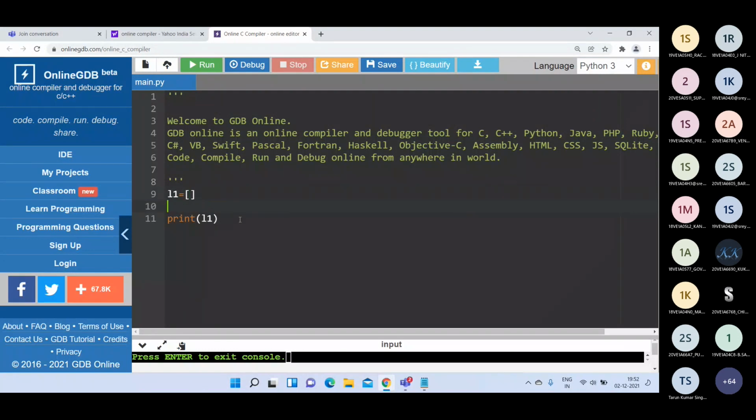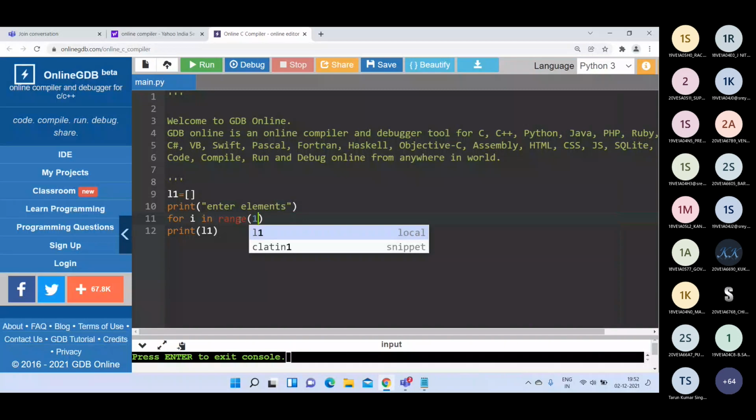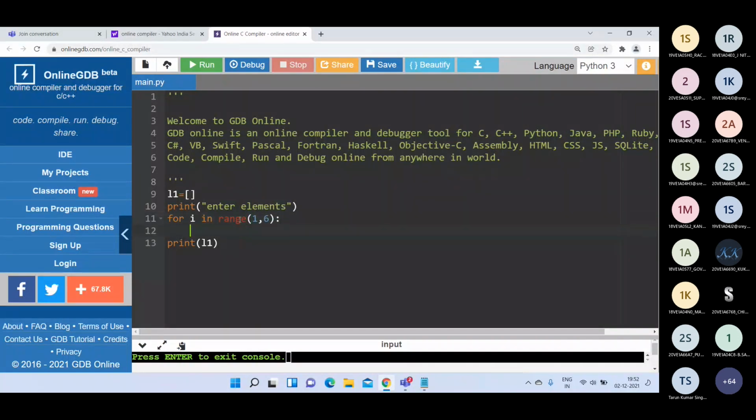So here, let me show you with the execution. First, what I'm writing? Empty square brackets, empty list. Then print enter elements. Then I can write the for loop: for i in range of 1,6, then colon. Then here I can write A is equal to int of input with nothing inside. Then L1 dot append of A. Then finally, after the for loop, I can print L1 here.